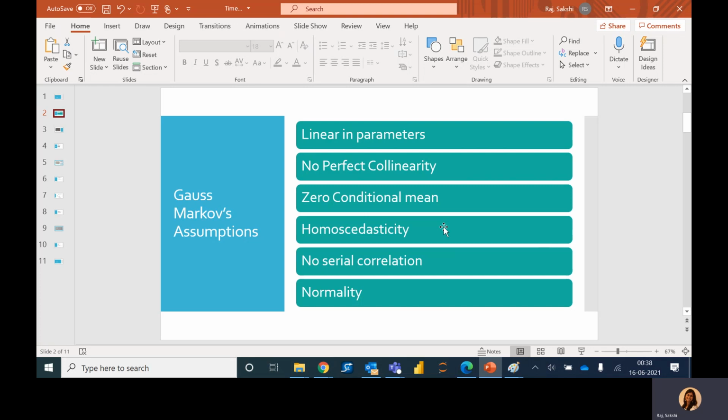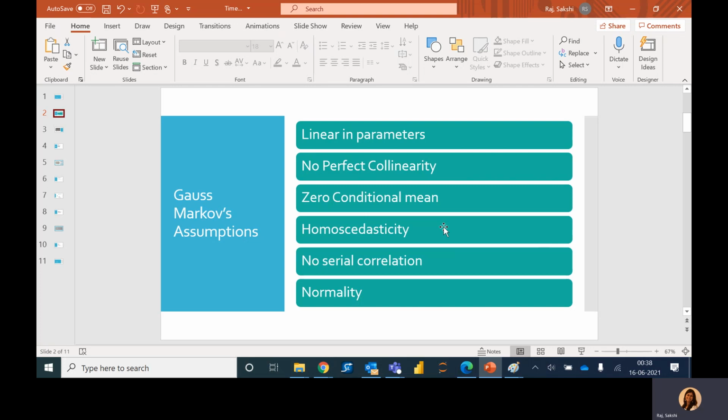For example, if there is any omitted variable in our model or if there is any measurement error, these situations can cause the error at time t to be correlated with the explanatory variable. In that situation, the zero conditional mean assumption cannot be met. Likewise, if there is any correlation between error terms, which turns out to be a reasonable characterization in many time series applications, then the fifth assumption is not met.